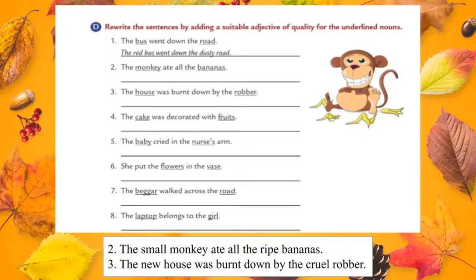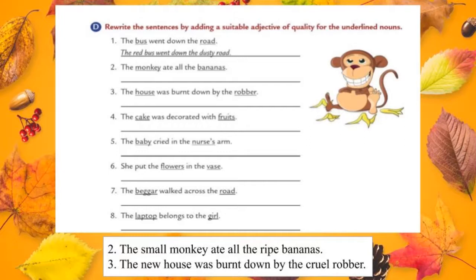Students, let's move to the next exercise, that is rewrite the sentences by adding a suitable adjective of quality for the underlined nouns. Here look at the exercise. They gave some sentences and underlined some nouns. We should add adjectives to those nouns. Let's see the first one.